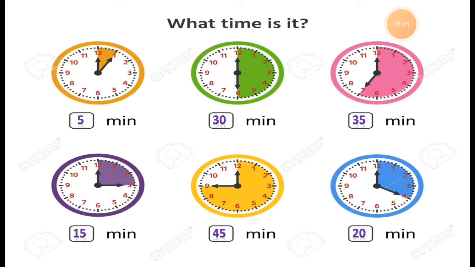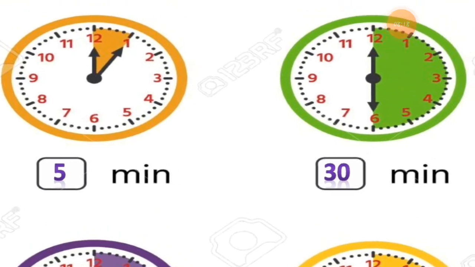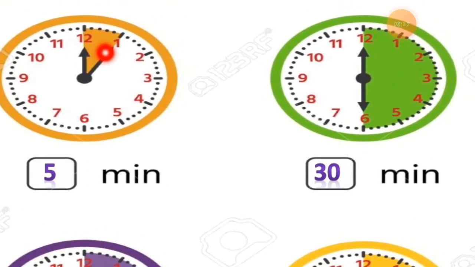I hope you understand how to count the minutes on the clock. Between each digit, I'll show you, here is 12 to 1. Between each digit there is a 5 minute distance. Between every digit, 12 to 1 is 5, 1 to 2 is 5. But if we have to calculate from the 12.